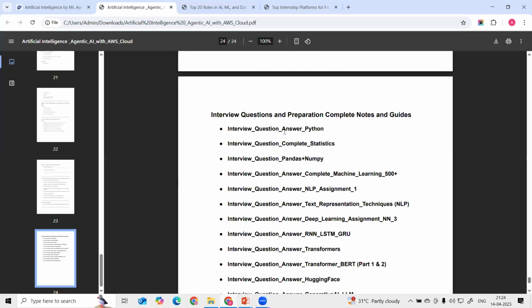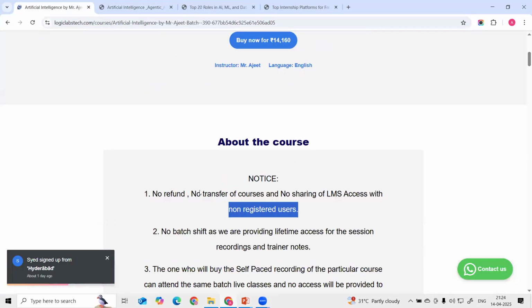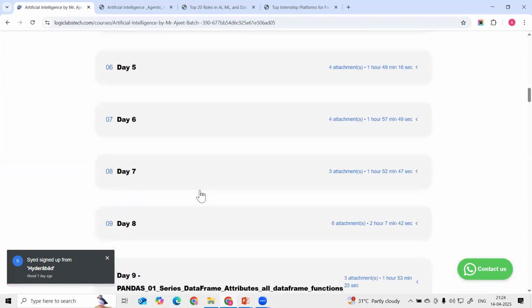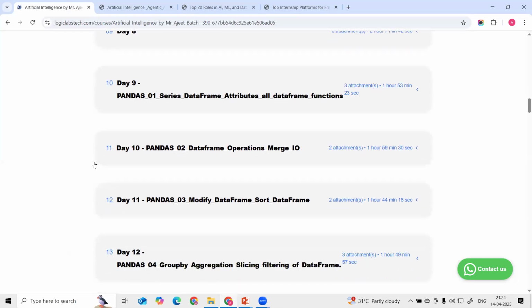I will be taking the last two or three sessions for this. You can see in the previous session, this is the previous batch, I have taken the syllabus. In the first 10 to 15 days I covered math and basic Python. Then I started pandas.